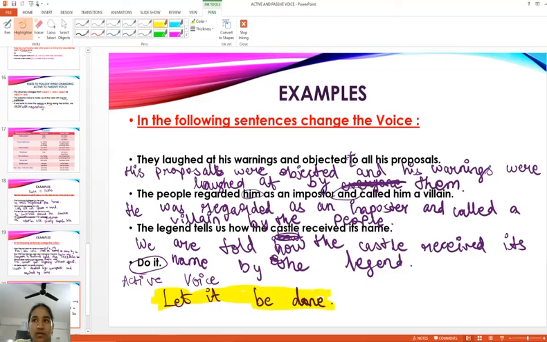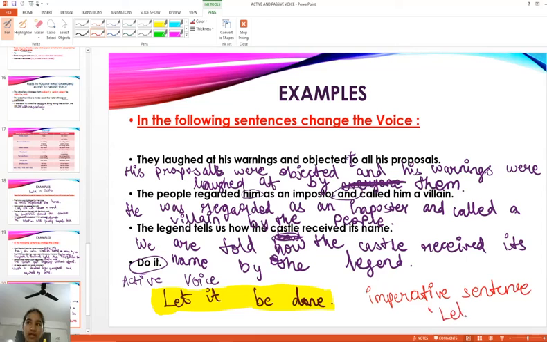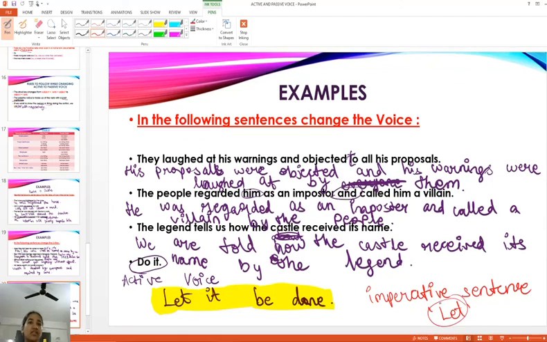Now, why have we done this? Done, you have to take. We add let. Actually, close the door. Let the door be closed. Always, for any imperative sentence, we are going to use let. Close the door. Let the door be closed. Do it. Let it be done. Okay, complete the work. Let the work be completed. So in such cases we basically use let when changing active to passive.